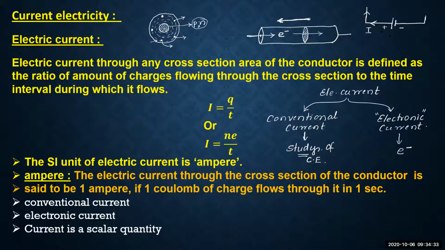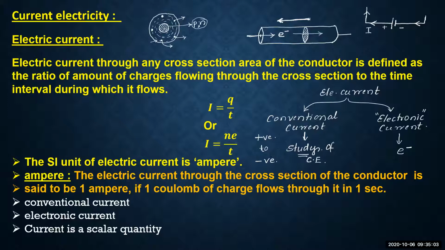Remember, it is not the electronic current, and the direction of the conventional current is always taken from the positive terminal to the negative terminal of the battery. We always take it out from the positive terminal, and then when we put the arrow mark, we put it towards the negative terminal. Understood?